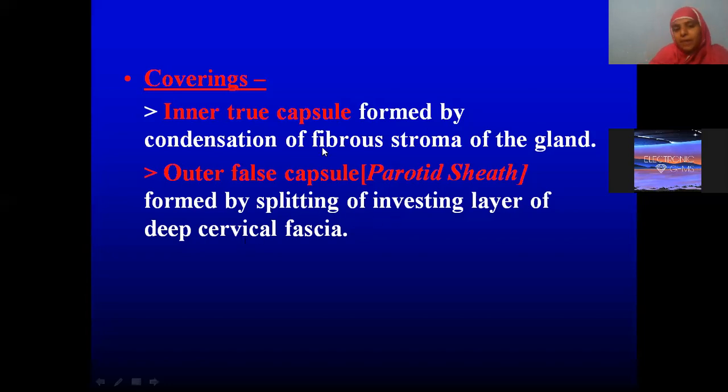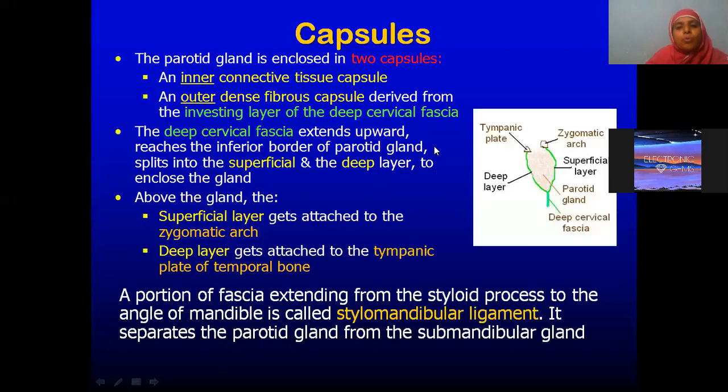Like if you have seen the prostate gland also, the true capsule, I told you, is formed by the condensation of the fibrous stroma of the gland. When we study the thyroid gland also, we will come across the same sentence. Always the true capsule is formed by the condensation of the fibrous stroma of the gland. Okay? Now see here.